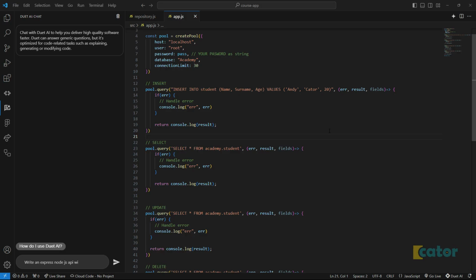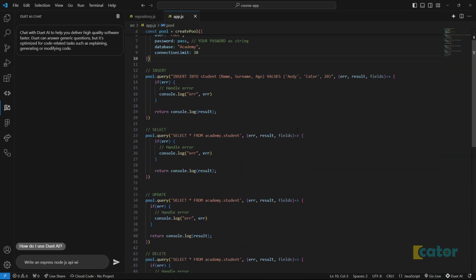Let's see if we can make this one interesting, right? So we're about to make a web API and a React front end, MySQL backend, about maybe let's say an academy, right? Which means the project will be managing your students over a certain course, and each course has some sort of a topic.